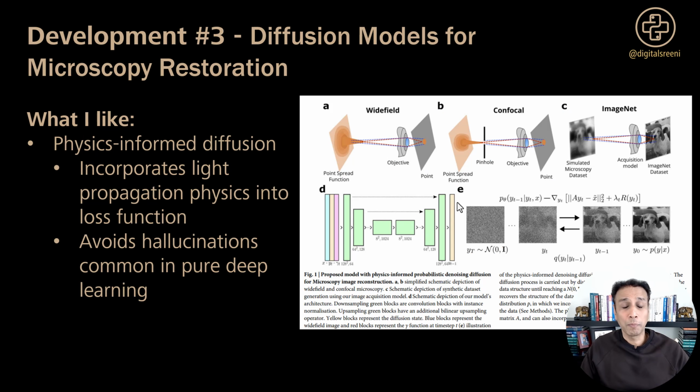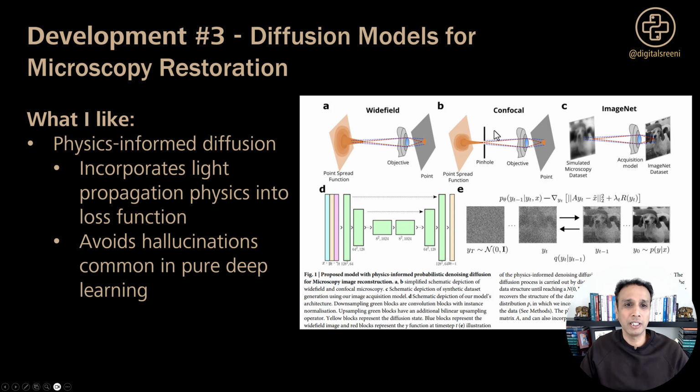The physics-informed approach is what I find especially interesting, because instead of just learning from the data itself, they actually incorporate the actual physics of light propagation into the loss function. That's amazing. So this diagram shows wide field microscopy, confocal, and how they simulate the imaging process. And by including the point spread function and the noise model, they avoid the hallucinations that pure deep learning methods can actually produce. The model understands the physical constraints of microscopy, which is kind of great.